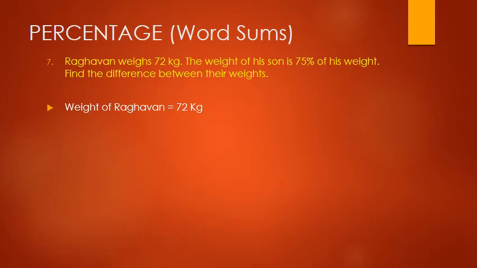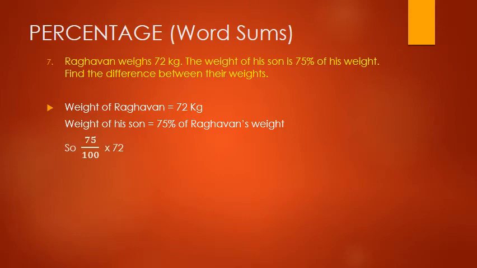It is 72 kg, which is given in the question. And weight of his son is equal to 75% of Raghavan's weight, right? So 75% means 75 out of 100, that is 75 upon 100. And what is Raghavan's weight? It is 72 kg. So what we are going to write? 75 upon 100 multiplied by 72.